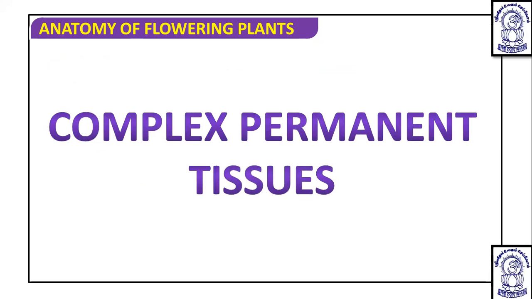So till now we have discussed all the important information, all the points, and which types of questions can be asked in the simple permanent tissue. Now we are going to discuss the complex permanent tissue in detail.